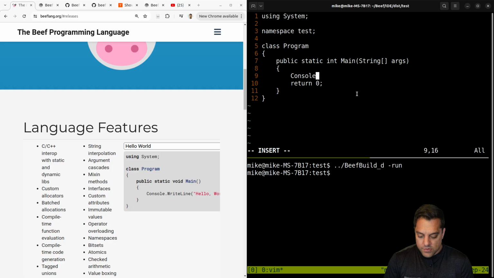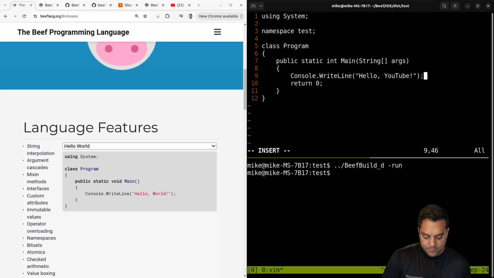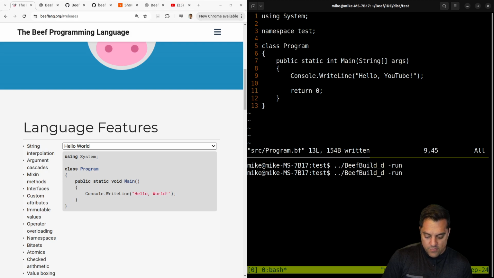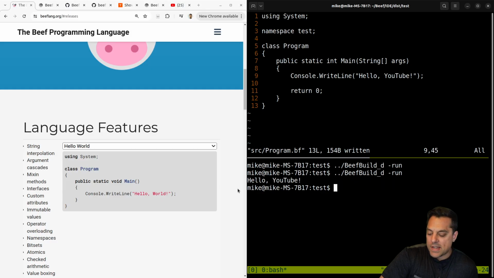Let's go ahead and do console.write. Oops, hit my caps lock. WriteLine, Hello, YouTube or whoever is out there. And this is a semicolon language here. There we go. So let's go ahead and save that. Let's see here. Delete. Okay, there we go. Beef run. And that does the recompile. Okay, pretty clean, pretty clean. Just had to wrestle with it for a few moments there.